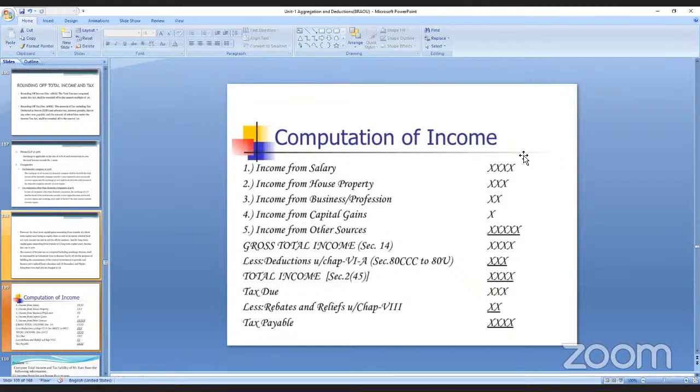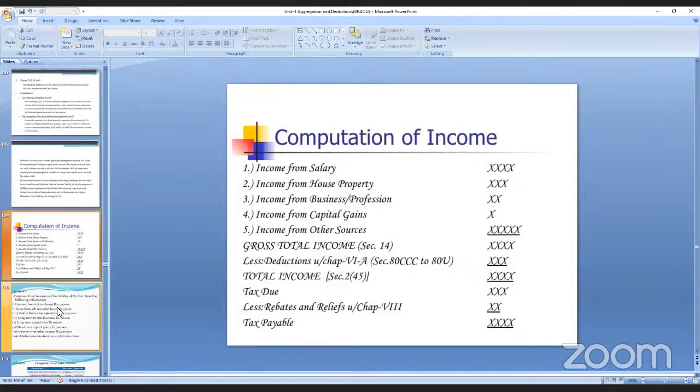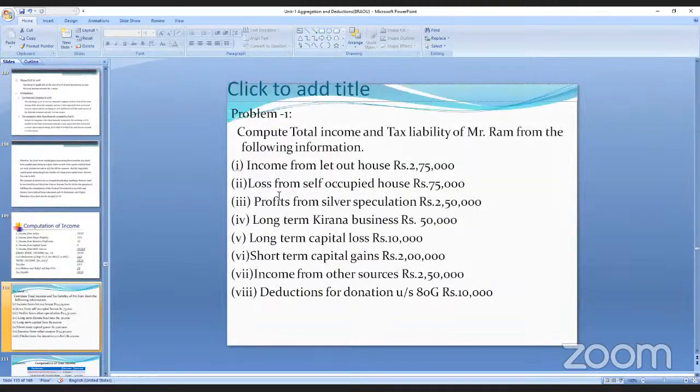That is 2,000, a fixed amount. After deduction of the rebate, the total amount is called the tax payable. It means the tax that should be paid on the total income. Understood? Is it clear?